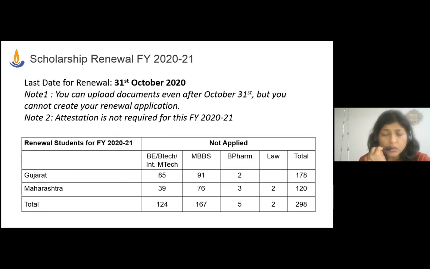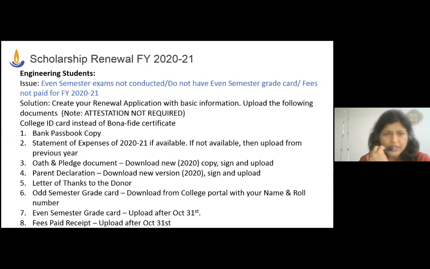If you do not create your application before 31st October, then there will be no chance for you to create your application. But you can always upload your documents at a later point. No issues with that. And especially for engineering students, please have a look at this. We understand that your even semester exams may not have been conducted, and so you do not have your grade cards for even semester. And some of the colleges may not have asked you to pay any fees for the financial year 2020-21. So what to do?